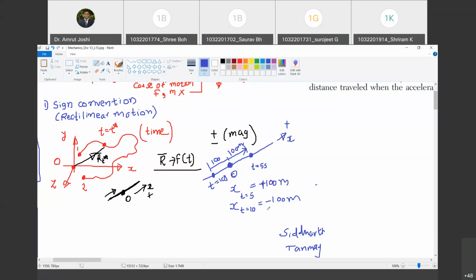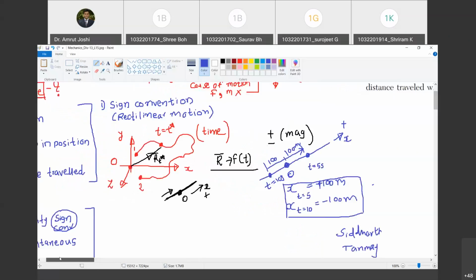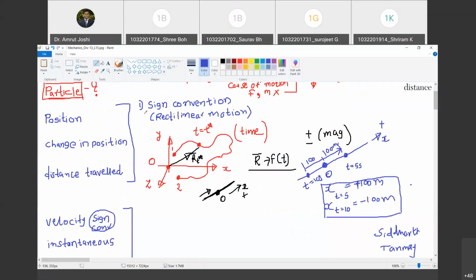We did not worry about vectorial notations. Mere positive and negative signs take care of the direction and tell you exactly what the position of a particle along that line is. So we have answered the sign convention for rectilinear motion.